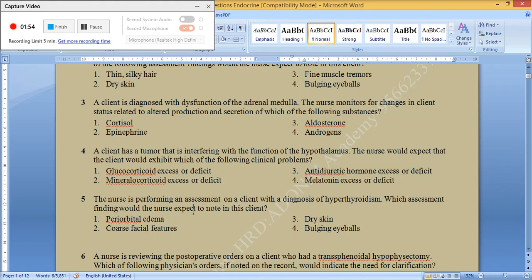The nurse is performing an assessment on a client with a diagnosis of hyperthyroidism. Which assessment finding would the nurse expect to note in this client? 1. Periorbital edema. 2. Coarse facial features. 3. Dry skin. 4. Bulging eyeballs. The correct answer is 4. Bulging eyeballs.